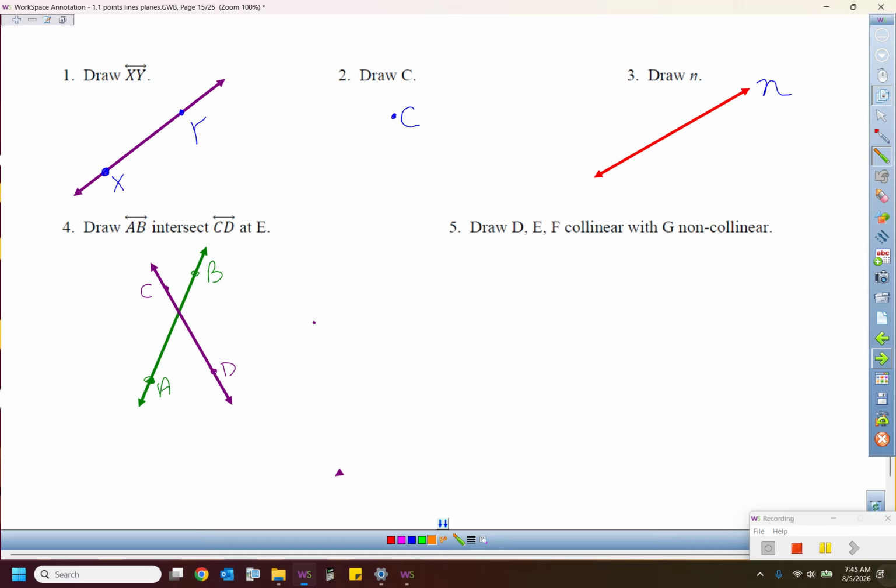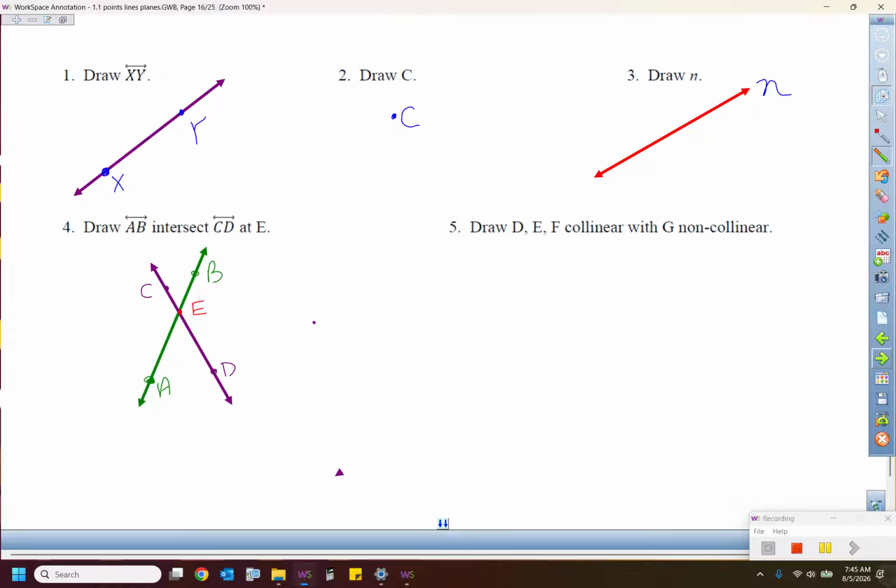So I drew myself a line CD, and where they intersect, which we didn't even define that word, but I think you know what it means. It's where they cross each other. Isn't it right there, that orange zone? We'll call that point E. Notice all my letters are capitalized, right, because they're all points.